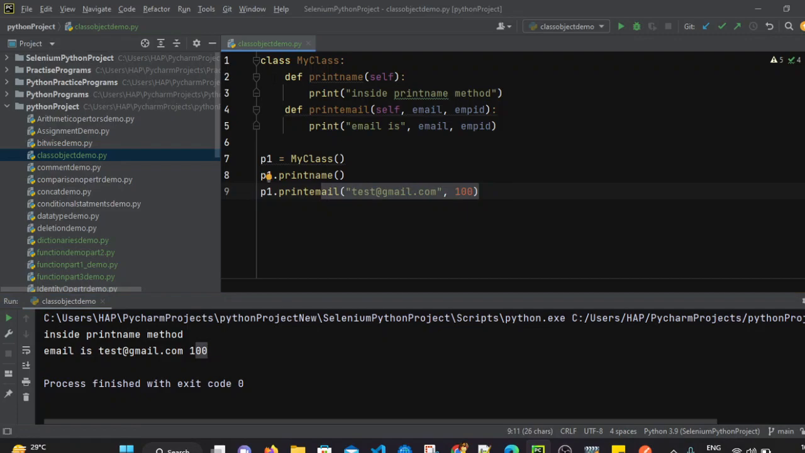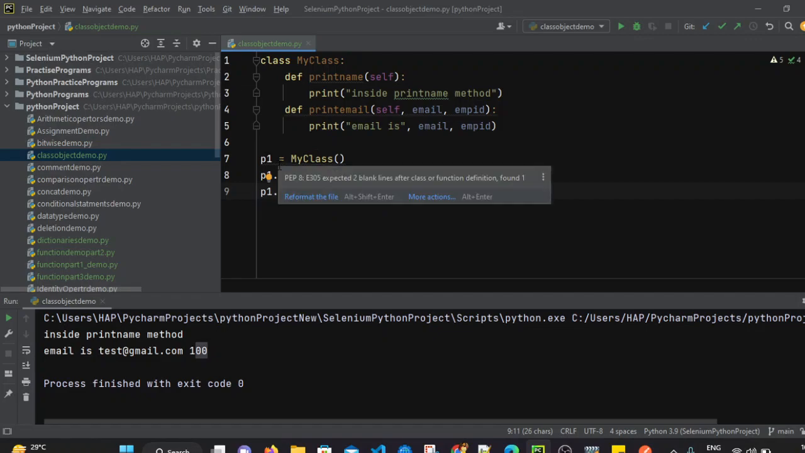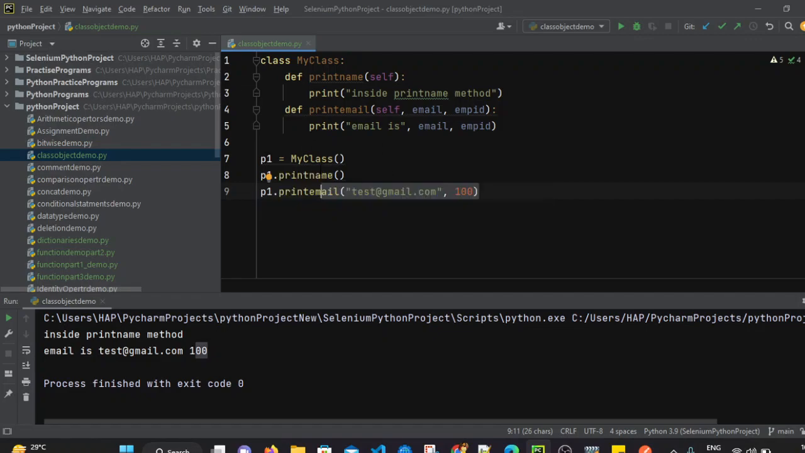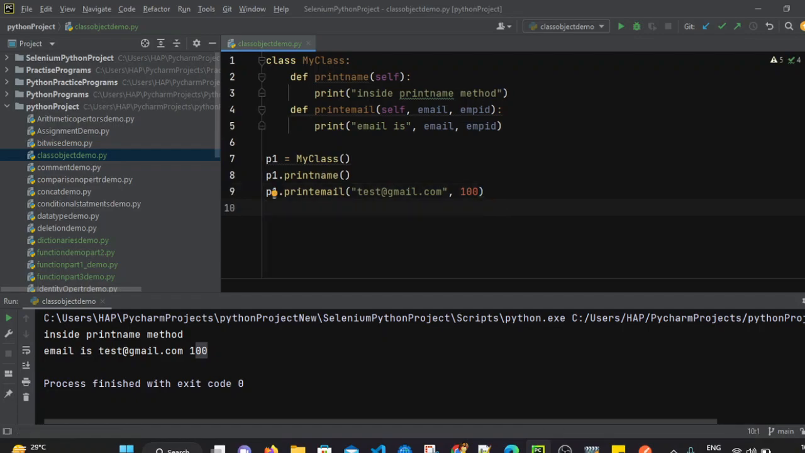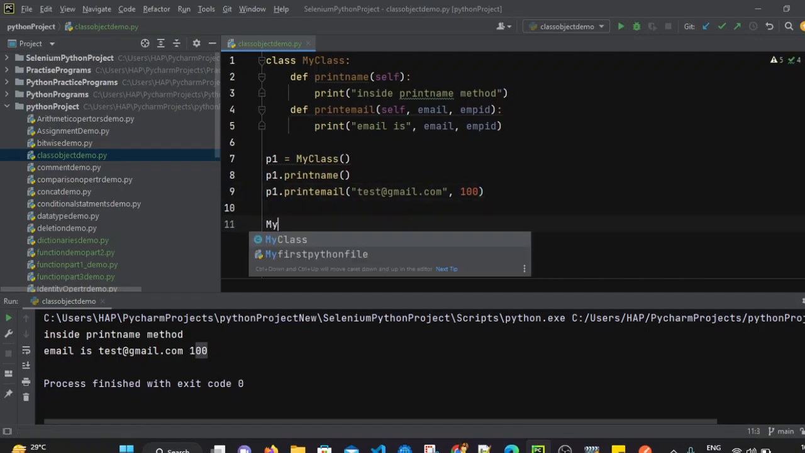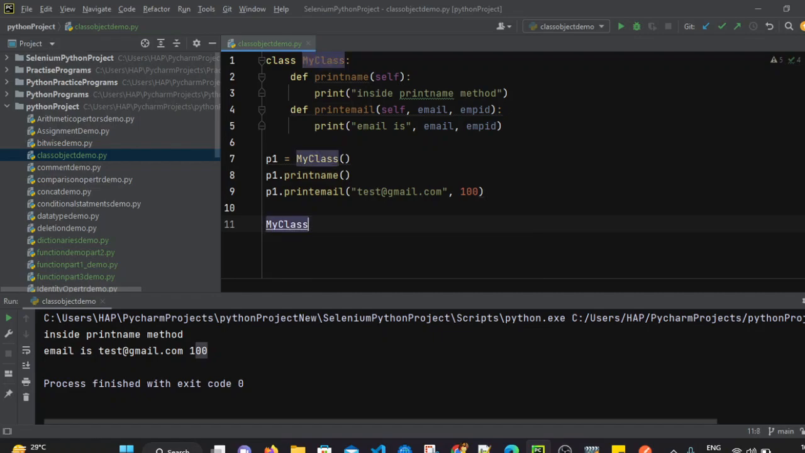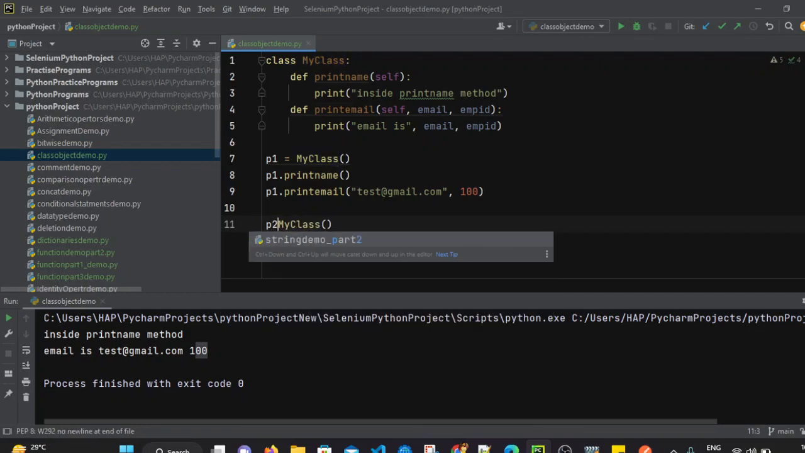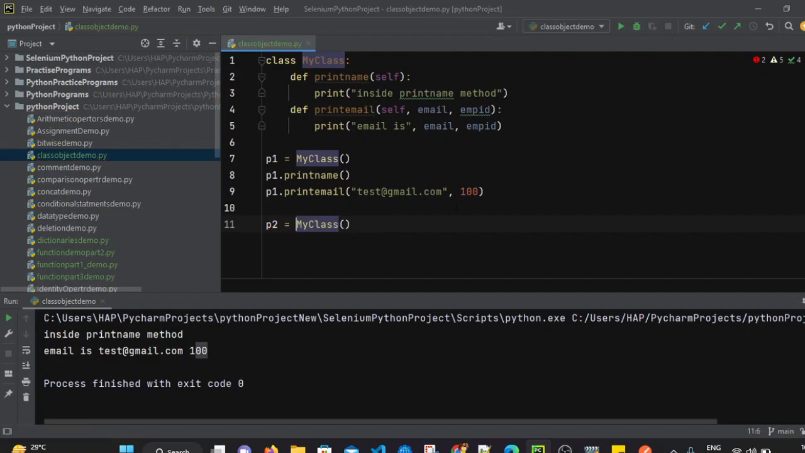So this is how we can create a class. We have created an object, we have assigned the object variable, and by using that p1 variable, we are invoking the print name and print email methods. Right? We can create as many objects. For example, let's say I am creating another object now. So what is the syntax? Let's say my class, the class name, and then we have to assign the object variable. So this time p2 equals my class.